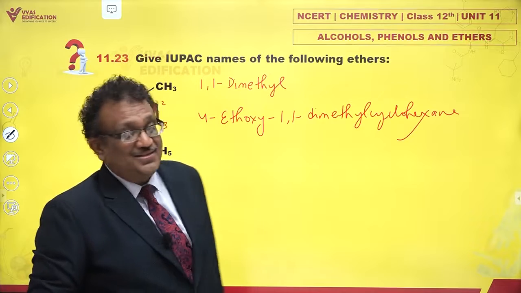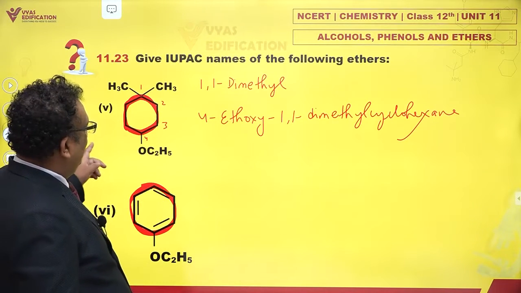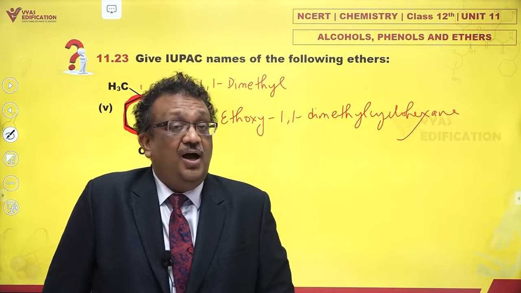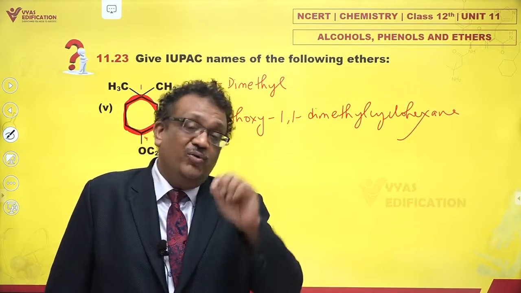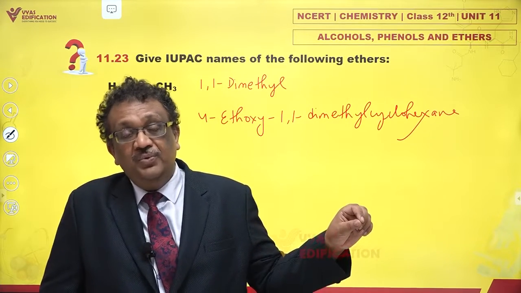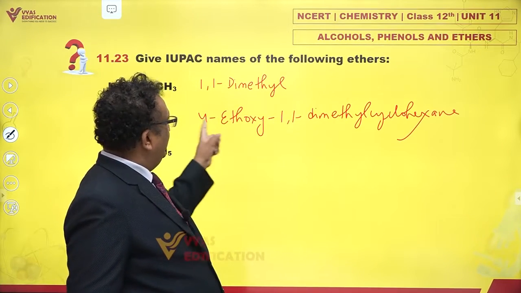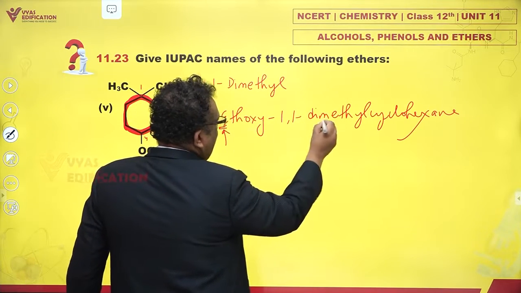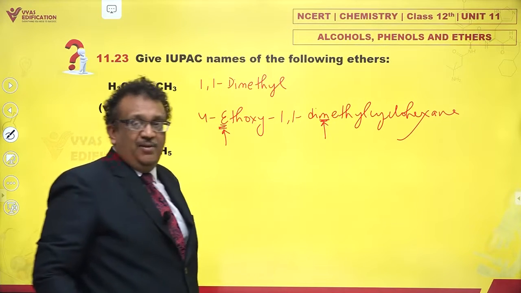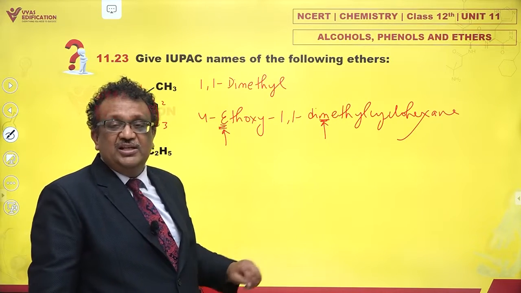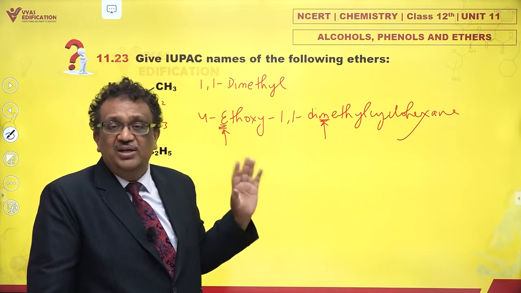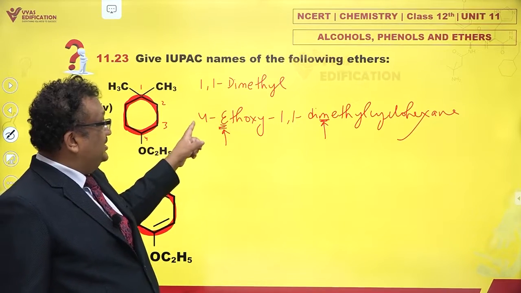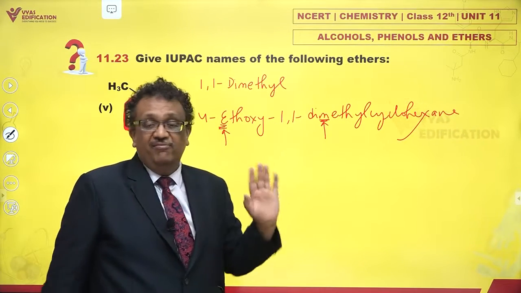Wow, this is the name? Yes. You might be confused that the number is 1, but I'm writing it afterhand. So there are two different issues. One is, how do we decide locants 1, 2, 3, 4? How do we assign the numbers? That is a different rule. And while writing, we don't look at these numbers. We don't look at prefixes like di, tri. It is just alphabetical. Ethoxy is from E, and dimethyl has methyl, which is from M. Numerical prefixes like di, tri are not considered while deciding the alphabetical order. E comes before M, so I have to write this before.